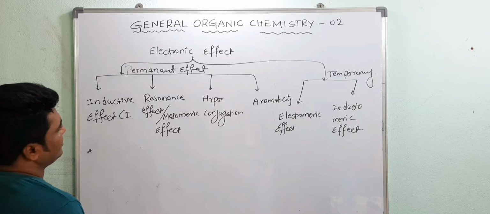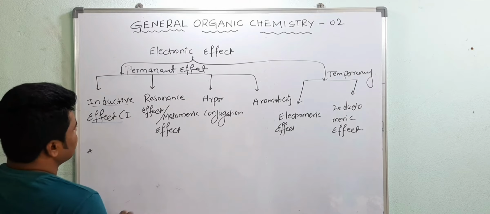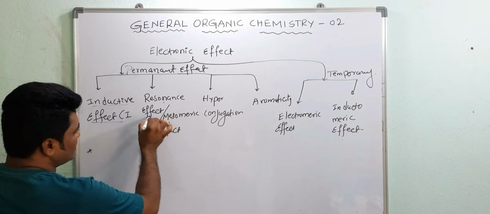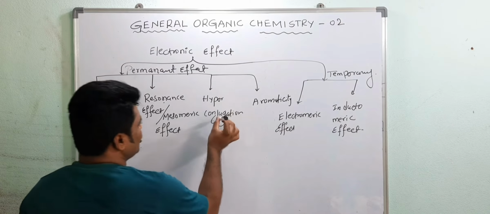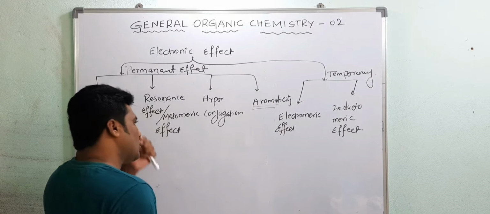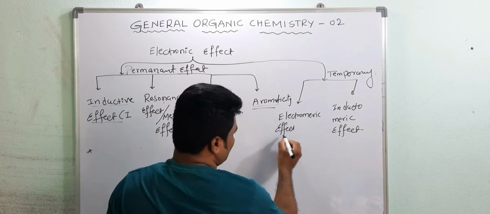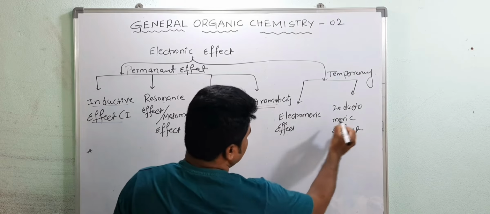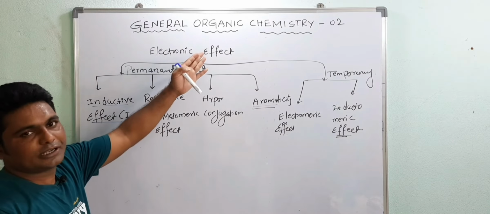Now see, permanent effects again are of four types. The first is inductive effect, the second is resonance effect or mesomeric effect, the third is hyperconjugation, and the fourth is aromaticity. Next, temporary effect is of two types. The first is electromeric effect and the second is inductomeric effect. This is the classification of electronic effects.